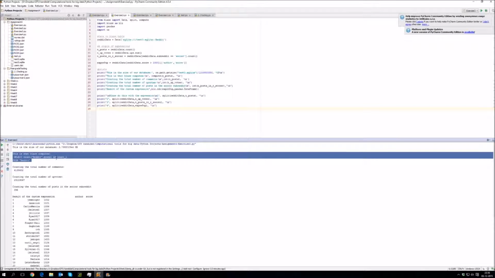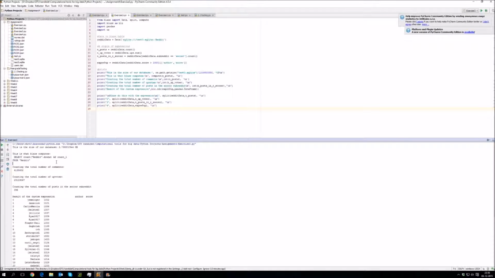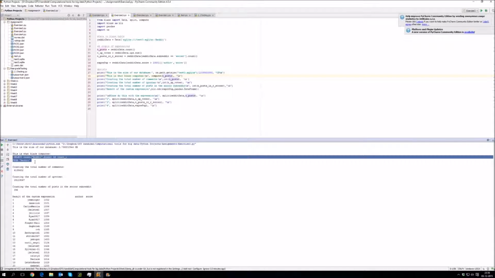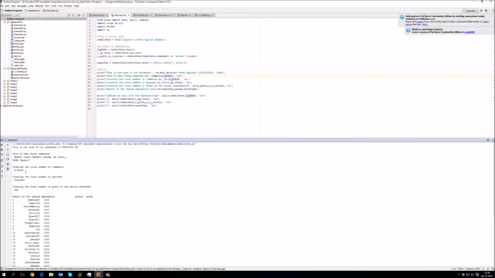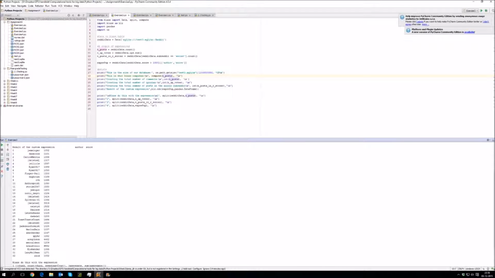When we write an expression, Blaze will translate it to the backend we're working on, in this case an SQLite database. As you can see, the first expression to count the posts is what we have printed out here, and it gets translated into an SQL query. And then you can see the total number of comments is roughly 4 million. Then we have roughly 15 million upvotes, around 400 posts in the subreddit. And then we have printed a table here that contains all the authors with a score above 1,000.